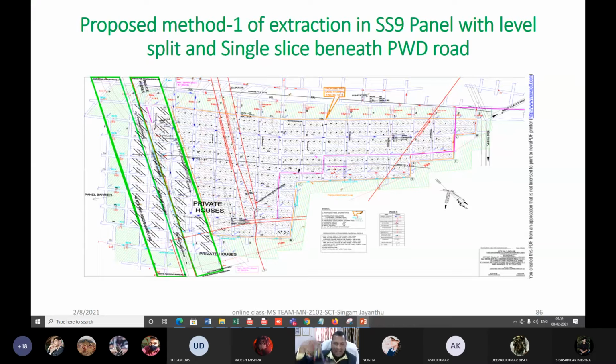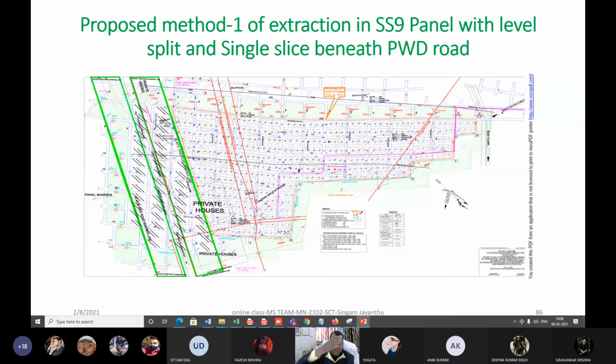Here already I have given you one very beautiful demonstration of critical width of extraction. Please note it down, but I'm not asking another question now. Already everybody knows about it. I discussed with you the critical width of extraction. Beyond critical width is supercritical width, and less than critical width is subcritical, where the effect will not reach up to the surface.